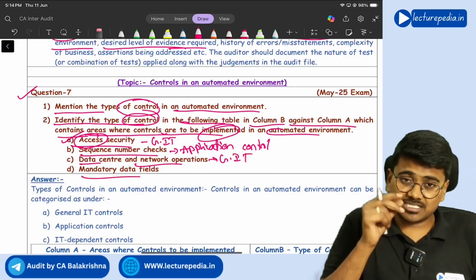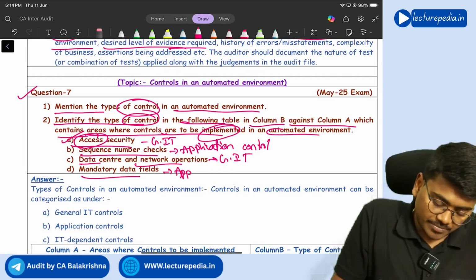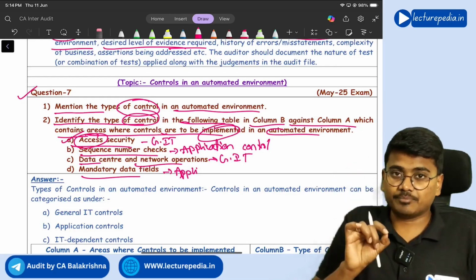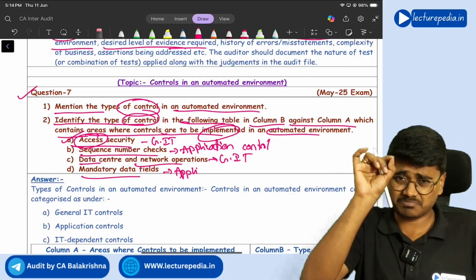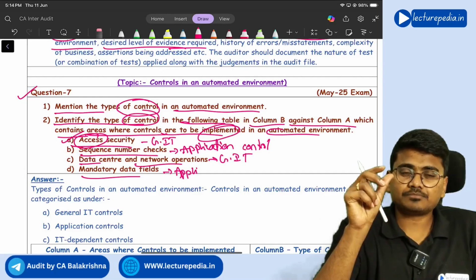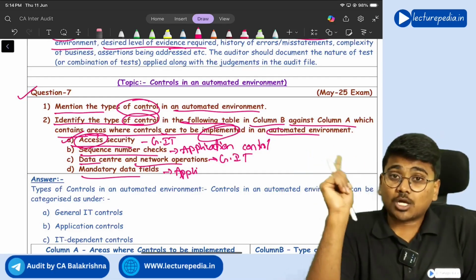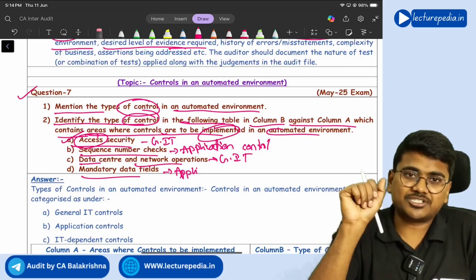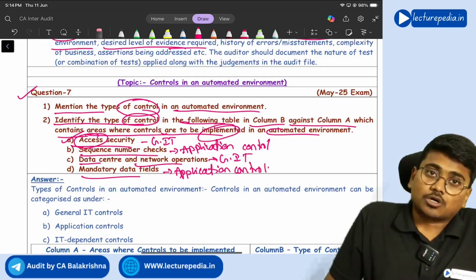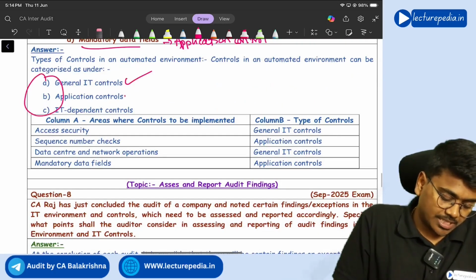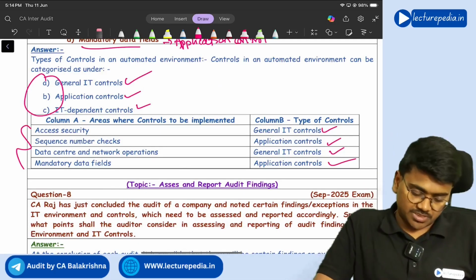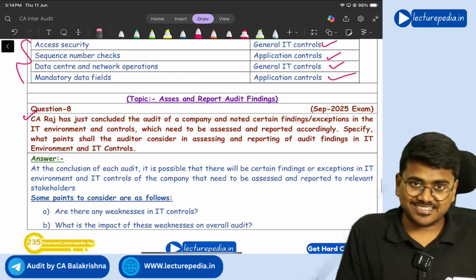Next, mandatory data fields, they will be there at the application level. Like when you wanted to enter any data, there will be a certain red color star mark. If there is a red color star mark, it means that that is mandatory. Without entering that input or that information, you cannot submit the form. Now that control is operating at that particular application level, so you will call it an application control. Got it? Yes. So the three types of controls: general IT, application, and IT dependent control. And the following are general IT, application, general IT, application. Yes.